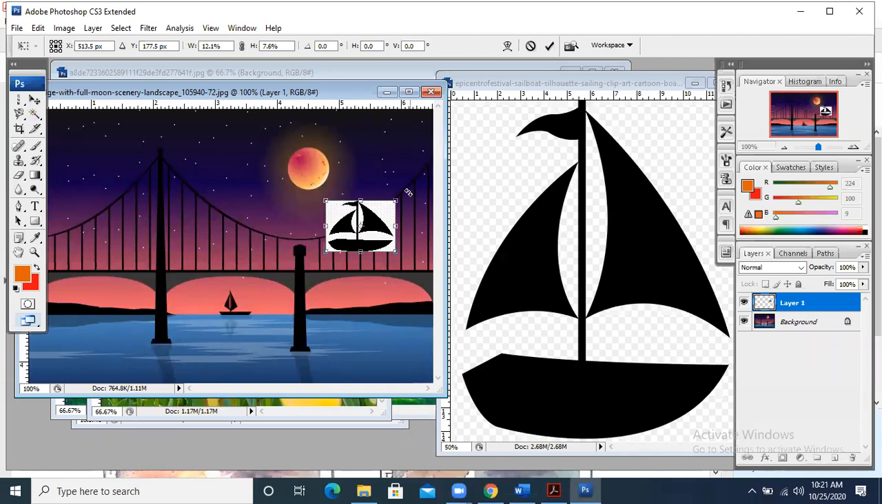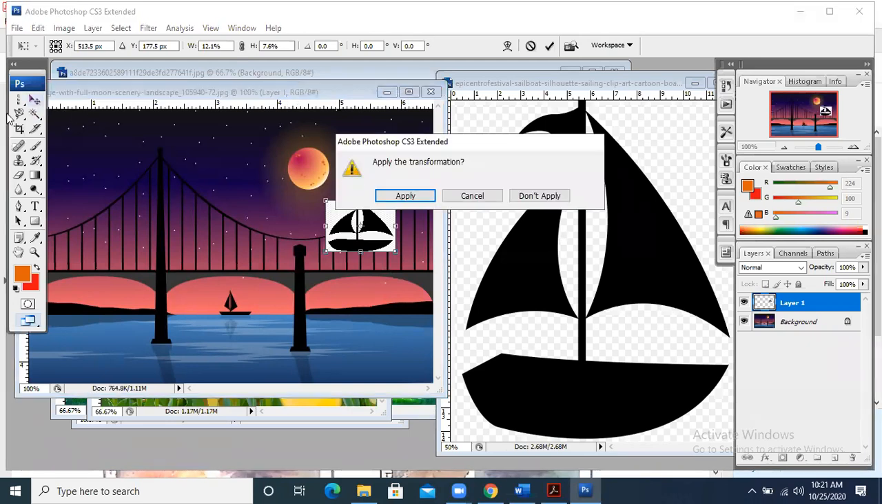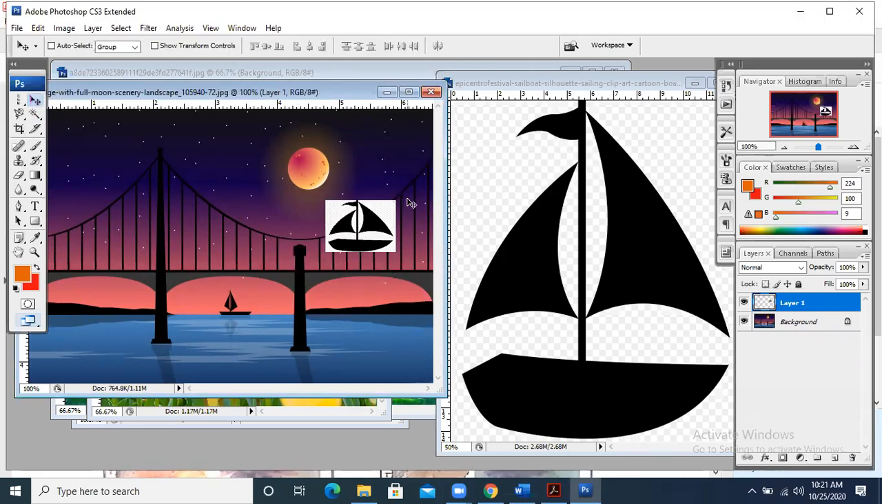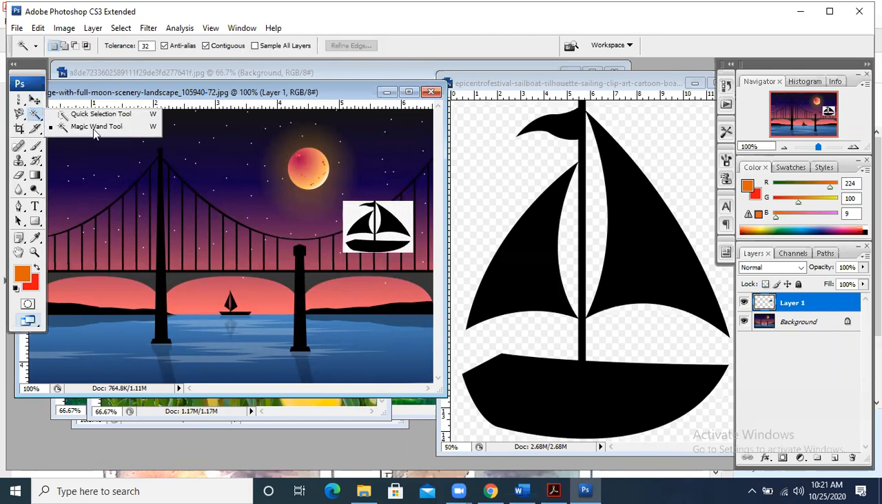Now you can see that we will click on the selection tool and say apply. Okay, now it has been applied. Now you can see that the picture has got the white background as well. What can I do in this situation? If I take the Magic Wand tool and click on the black color, pressing Shift to increase the selection, I have selected the complete boat.